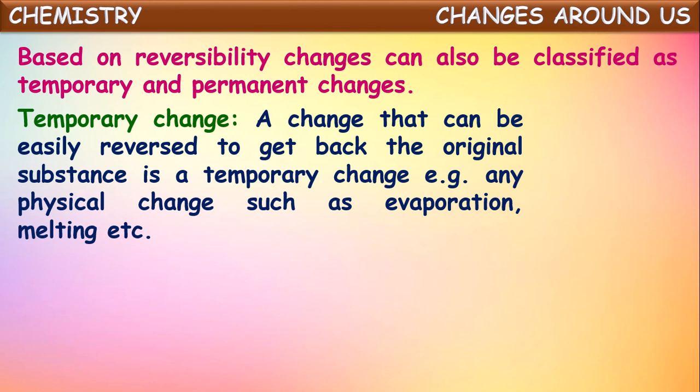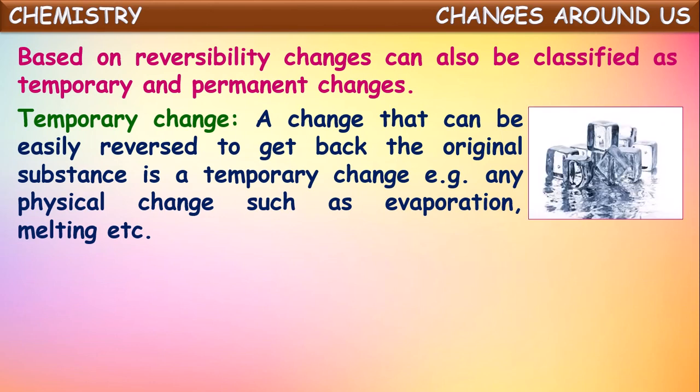The changes which can be easily reversed by changing the conditions to get back the original substances are called temporary changes. For example, any physical change such as evaporation, condensation or melting, in all these processes we can get back the original substances by changing conditions.